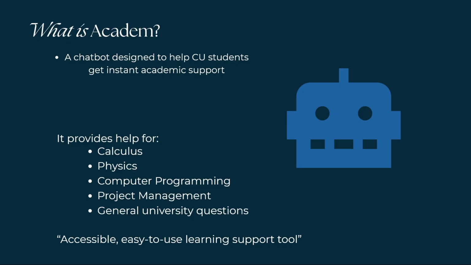So, what is Academ? Academ is a chatbot designed to help CU students. The main objective is to provide fast, reliable, and personalized academic support. We notice that many students struggle to find clear answers in subjects like calculus, physics, or computer programming, especially late at night before exams. So Academ solves this by providing you instant responses and subject-specific guidance, all of this with an easy access through a simple web UI.